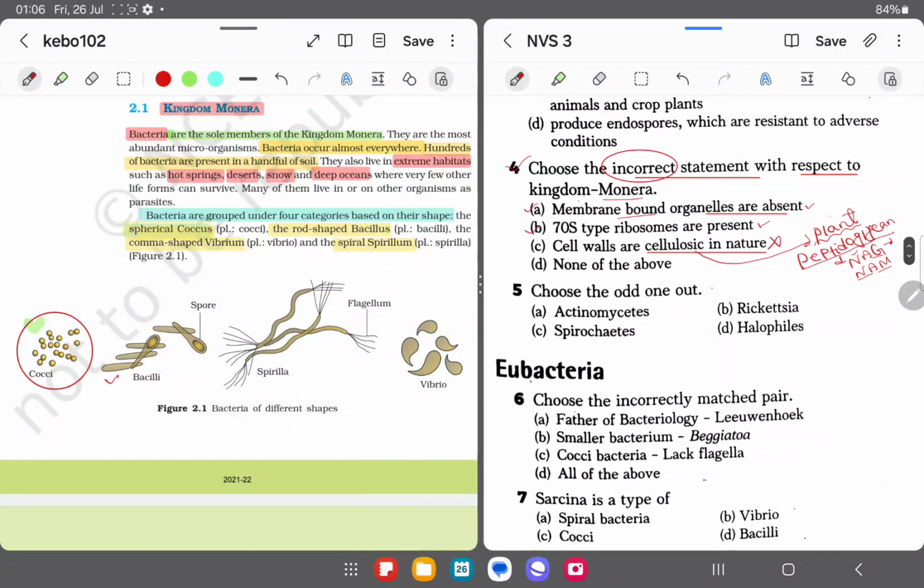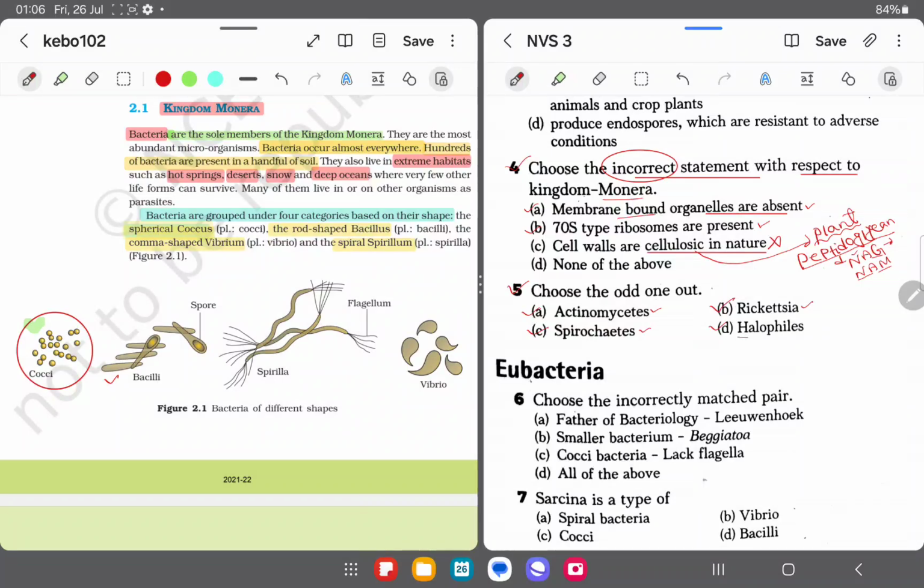Okay, now the next question given: choose the odd one out. It is given there: actinomycetes, rickettsia, spirochetes and halophiles. So among these, which one is the odd one? Now you can see here actinomycetes is a filamentous bacteria. Rickettsia is also bacteria. Spirochetes also.